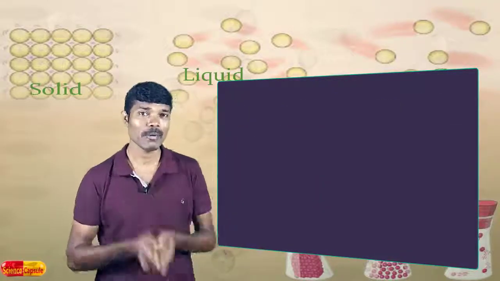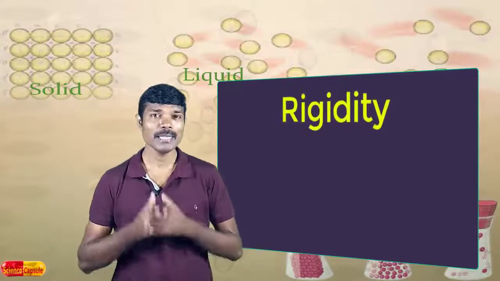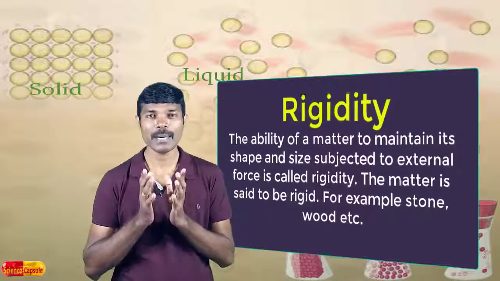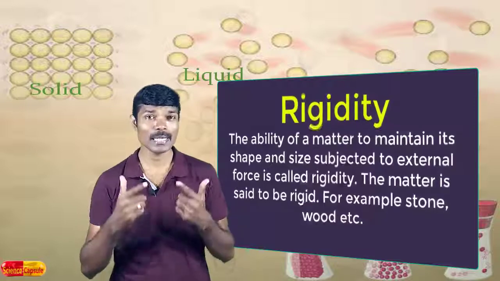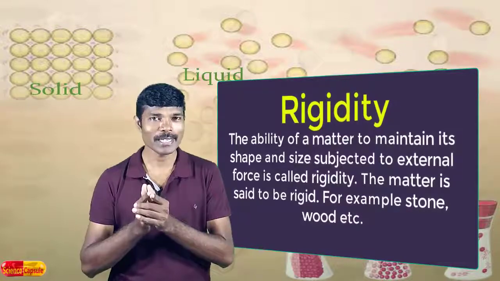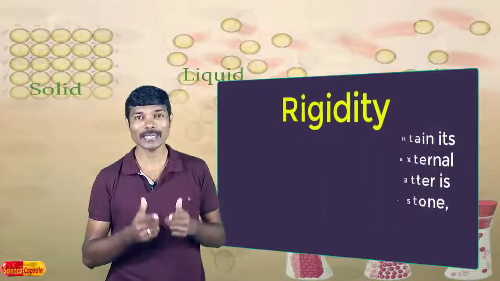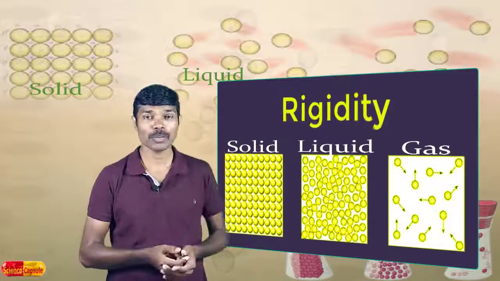Let us see another property. Solids are rigid in nature. What is this rigidity? Rigidity means the property of a matter which maintains its shape and size under external force. When force is applied, it does not change its shape. We know that solids have a fixed shape and size, right? We can trace distinct boundaries, whereas liquids and gases do not possess this property.